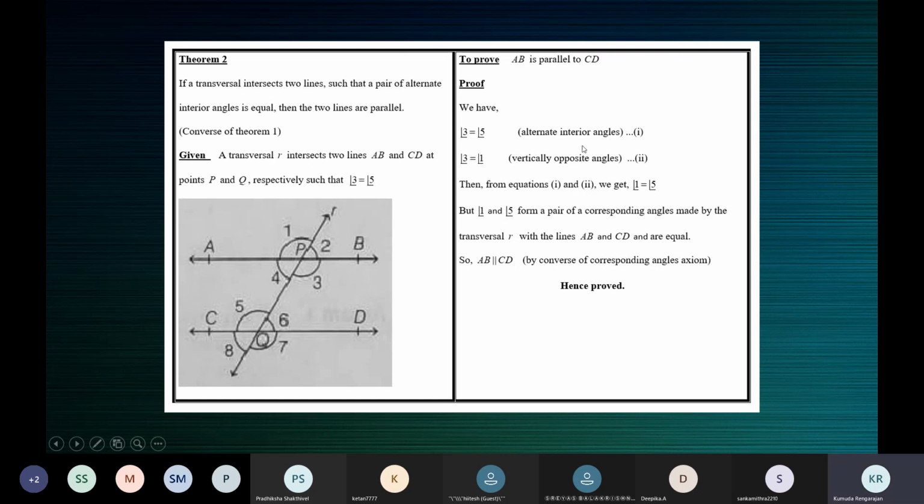You can do it in different ways, so that's why we tried it in 2-3 ways. But everywhere this is what you'll use. Given alternate interior angles, you'll bring out one pair of vertically opposite angles. You'll compare and you'll get one result, but they will be corresponding angles. And so the lines are parallel. Everywhere this will be the root.